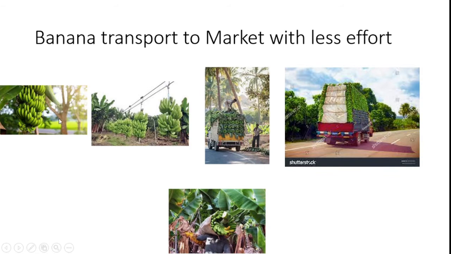So, banana stem harvesting. After harvesting, the banana tar is placed on the rope with the pulley. After that, the cut and transported banana tar is placed in autos. After that, it is transported to the market with less effort by the farmers. These are all the things engineers should assume and make into products for farmers. Think about this with your engineering studies.